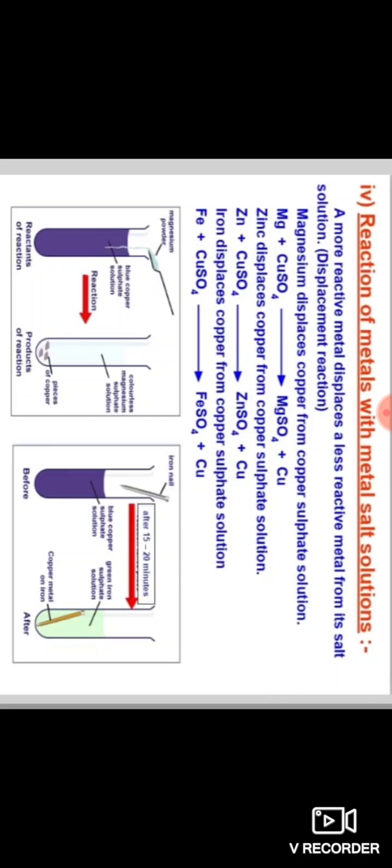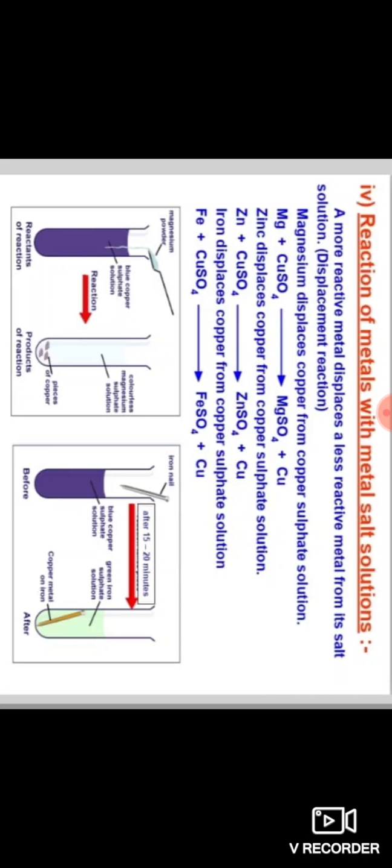And then, reaction of metals with metal salt solutions. What happens when metals react with a salt solution? Reactive metals can displace less reactive metals from their compounds in solution or molten form. A more reactive metal displacing a less reactive metal from its solution is called a displacement reaction.